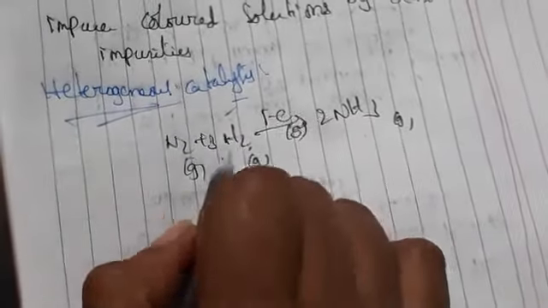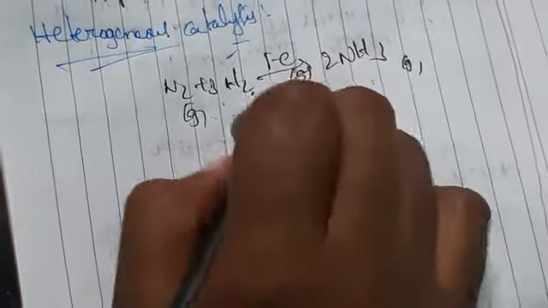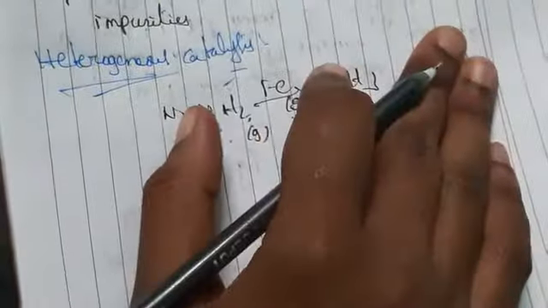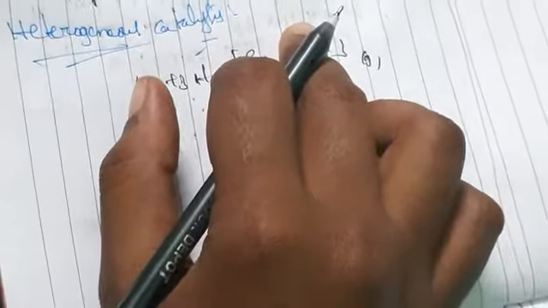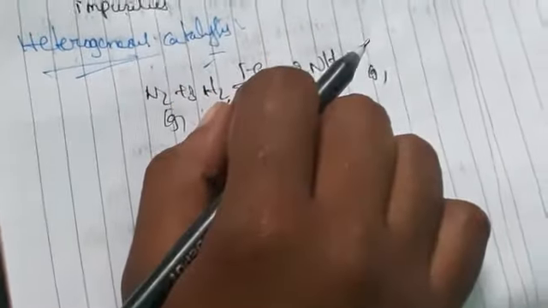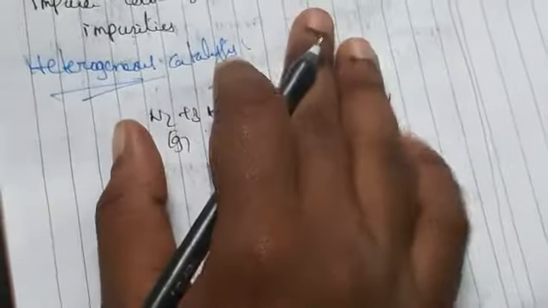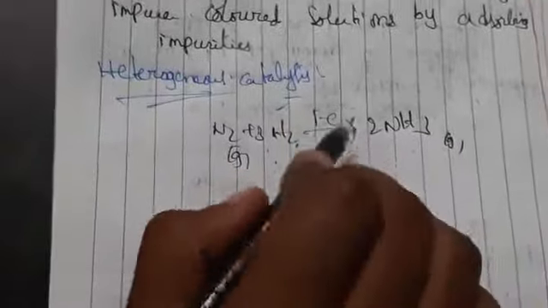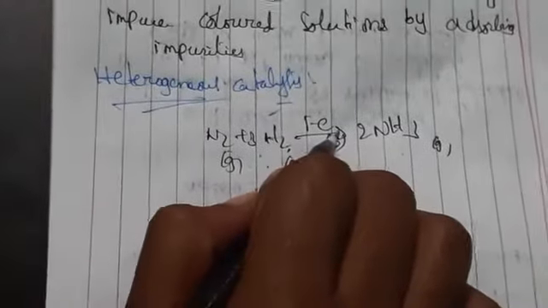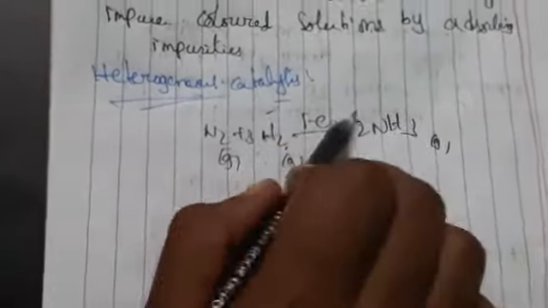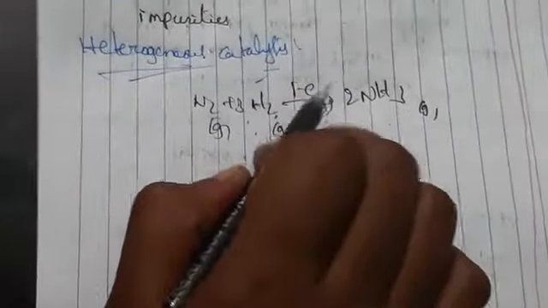So the reactant is adsorbing on the solid surface, which is iron. This is the manufacture of ammonia using iron as a catalyst by Haber's process, and also sulfuric acid by the contact process. These are the examples. So this is about heterogeneous catalysis. What is the adsorbent here? Iron. Iron is acting as an adsorbent.